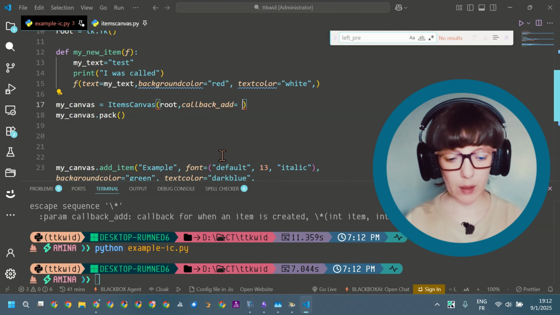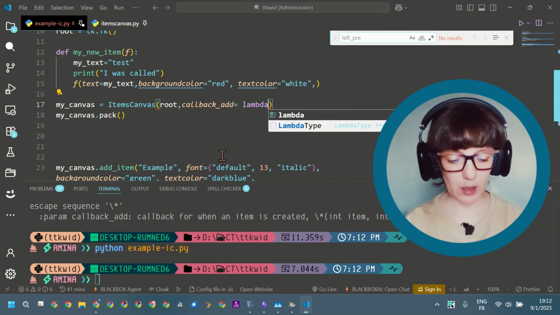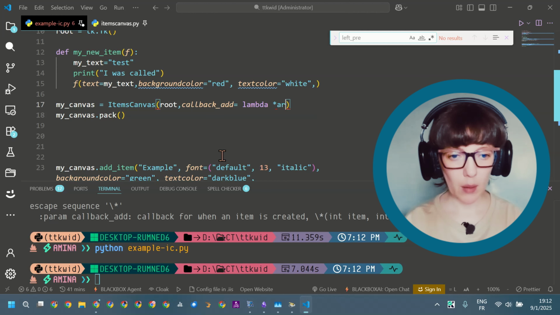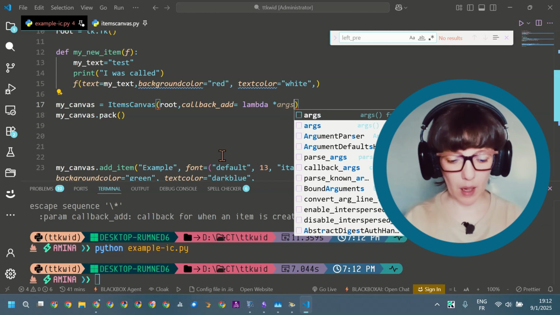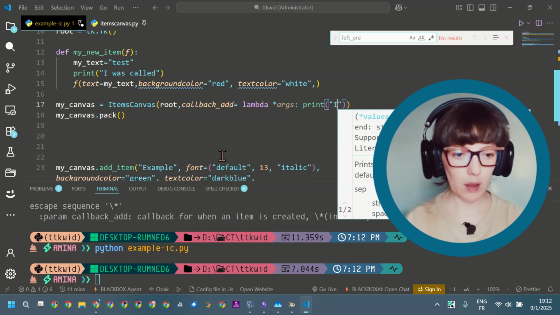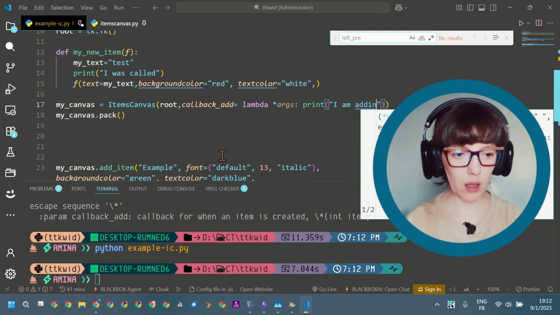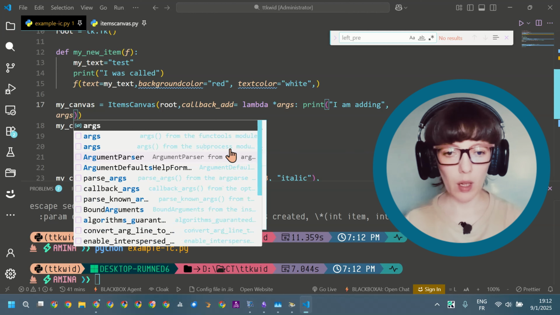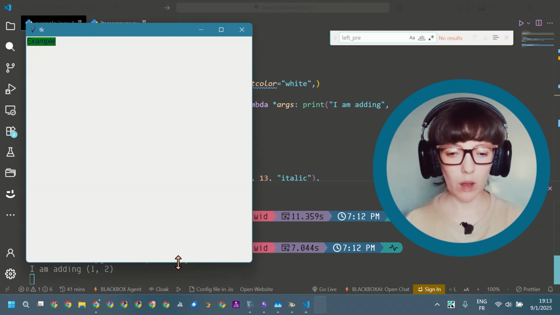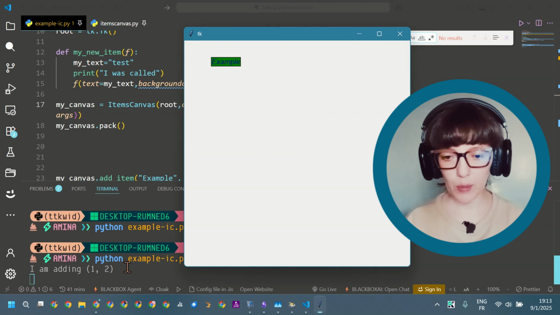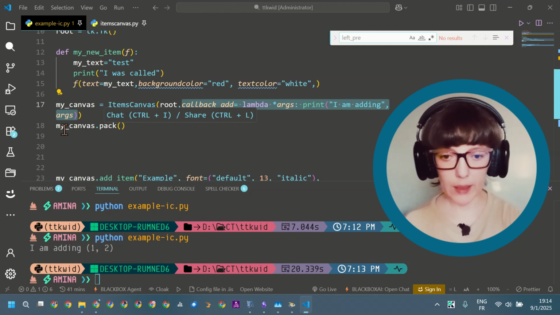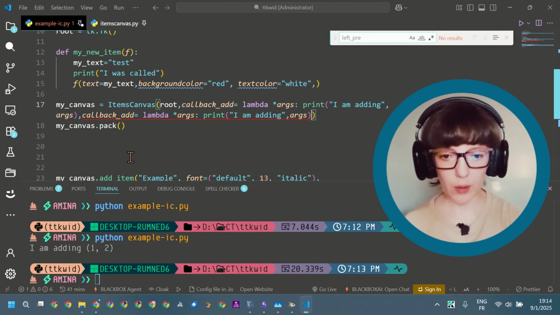So I'm going to simply define a lambda function that will print the argument passed to it plus a message saying I am adding, print I am adding, and then I'm going to also print the arguments. So when I call the code again, when the item was added, it printed I am adding plus the argument. The other callbacks are the callback del and the callback move. So we are going to add them now.